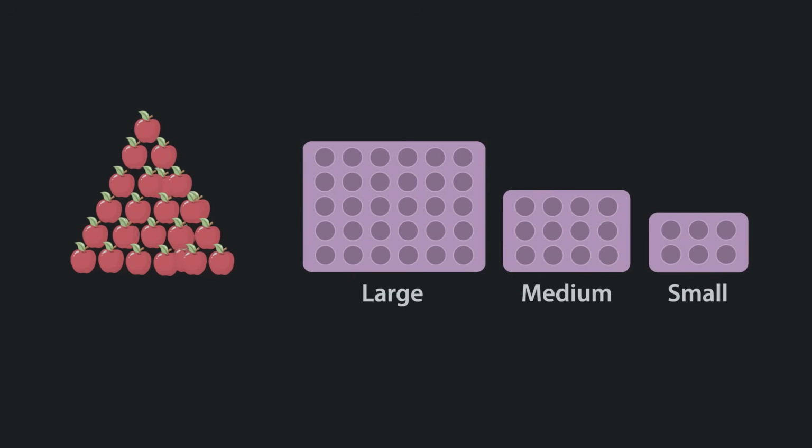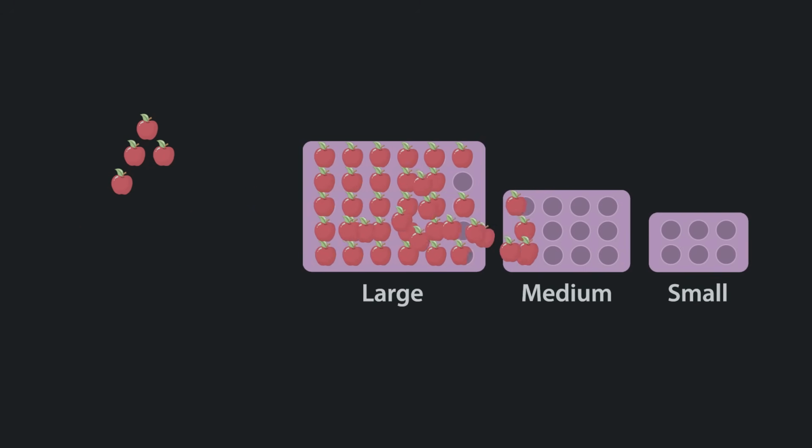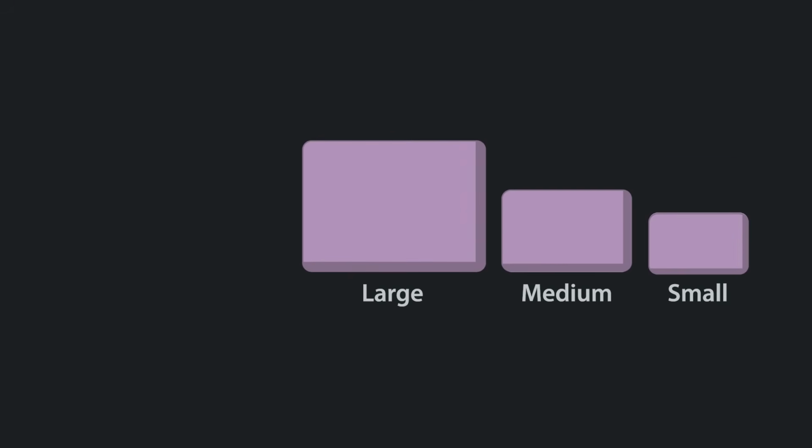Since they're more expensive, we only want to ship entirely full large and medium-sized crates, and then use small crates for whatever leftovers are needed. We also need to write a reference number on each crate so we can track it. We want a program that helps us write out these reference numbers and determines how many crates we need.